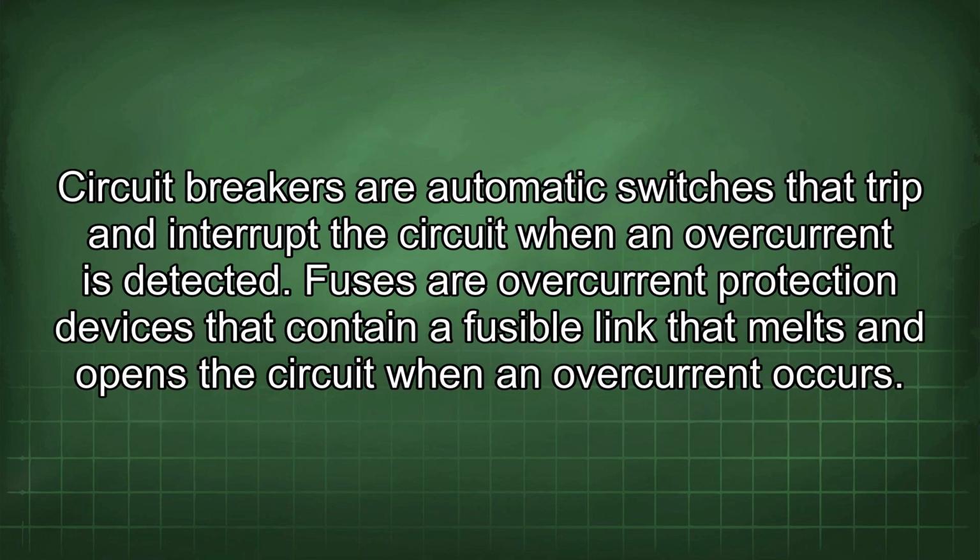Circuit breakers are automatic switches that trip and interrupt the circuit when an overcurrent is detected. Fuses are overcurrent protection devices that contain a fusible link that melts and opens the circuit when an overcurrent occurs.